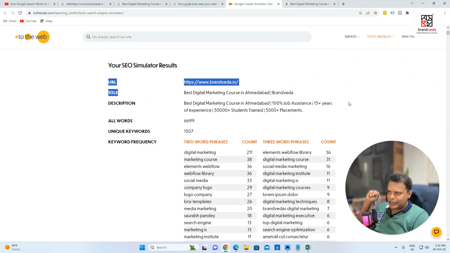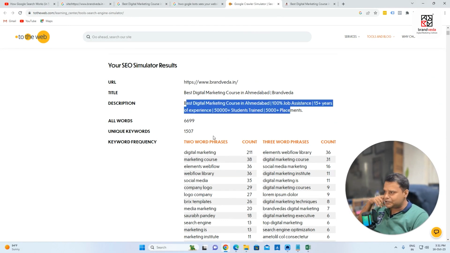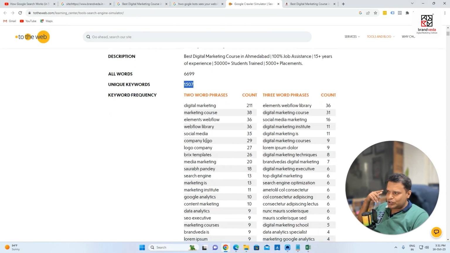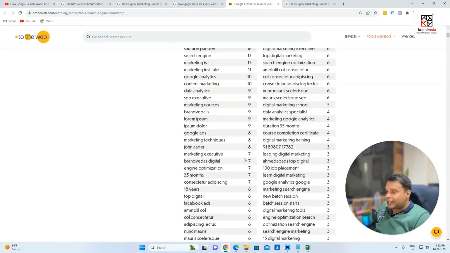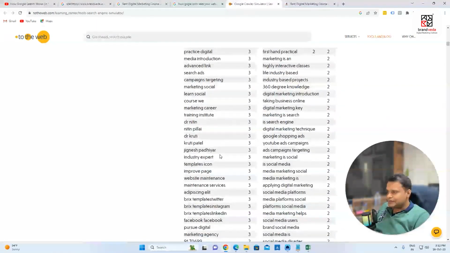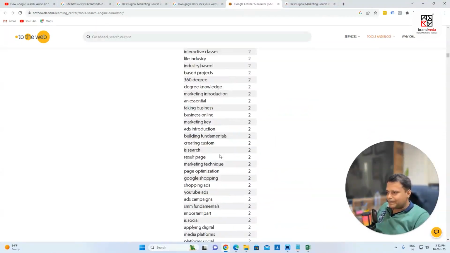You can see that this is my title. We'll be talking about title in a coming session. This is known as the meta description. These are all unique words. And Google is identifying two-word phrases: digital marketing, Webflow library, social media, logo company, Saurabh Pandey. Then three-word phrases. So Google is identifying how many words are coming and how many times they're coming.